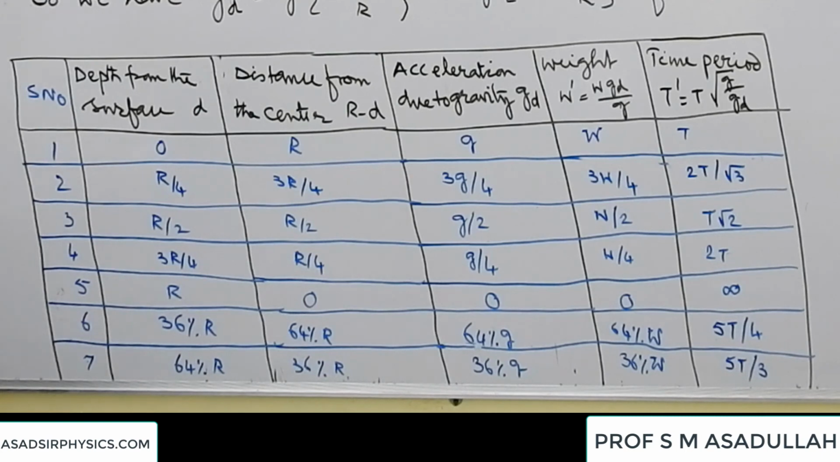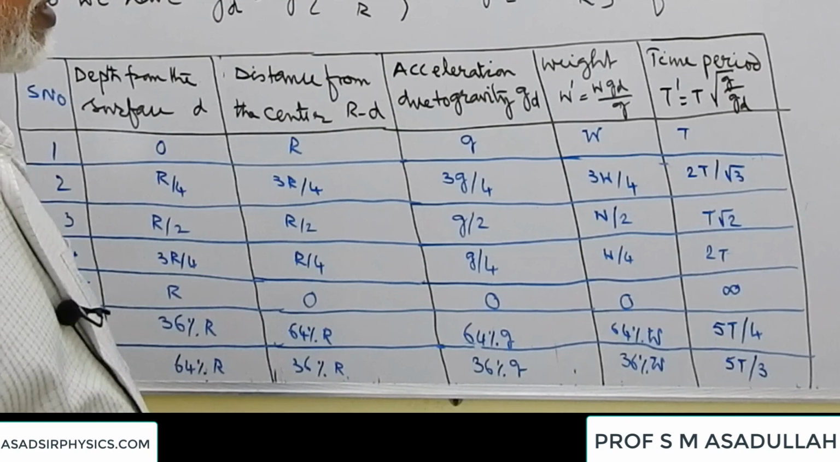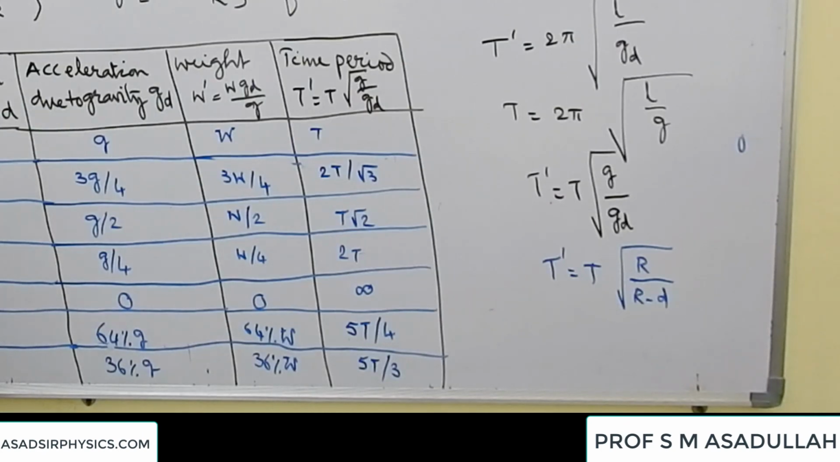Suppose we are considering a depth 64% R. Then the distance from the center of the earth is 36% R. The acceleration due to gravity will become 36% g, and the weight will also become 36% W. Then T dash is equal to under root R by 36% R. R will get cancelled. 36% will become 100 by 36 under root, that is 10 by 6. 10 by 6 means 5 by 3. So the time period at the depth is equal to 5T by 3.